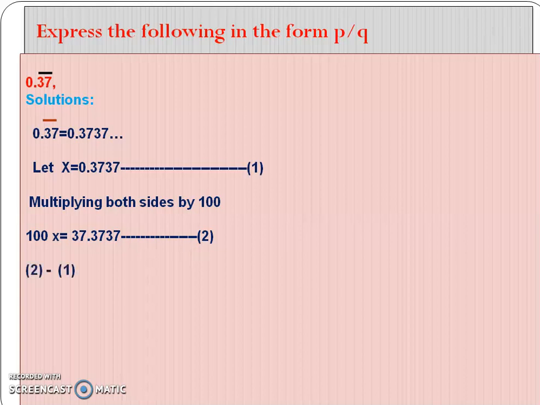Subtracting from second equation to first equation, 100x minus x equal 37.3737 minus 0.3737. So 99x equal 37. The value of x is 37 by 99. It is in the form of p by q.